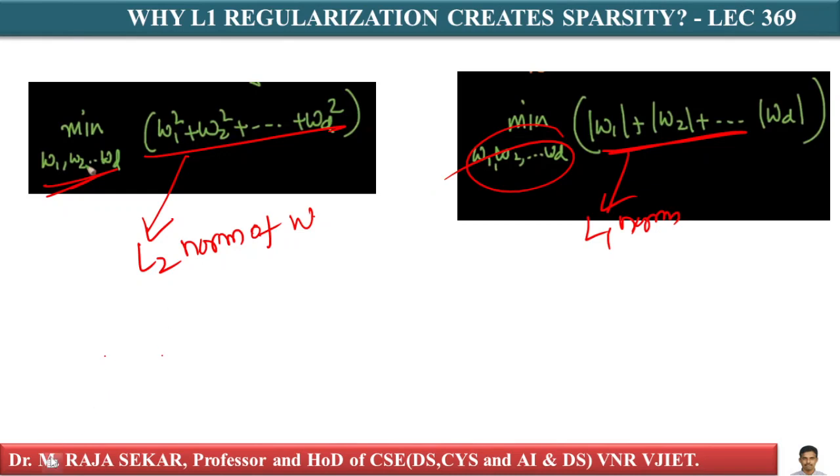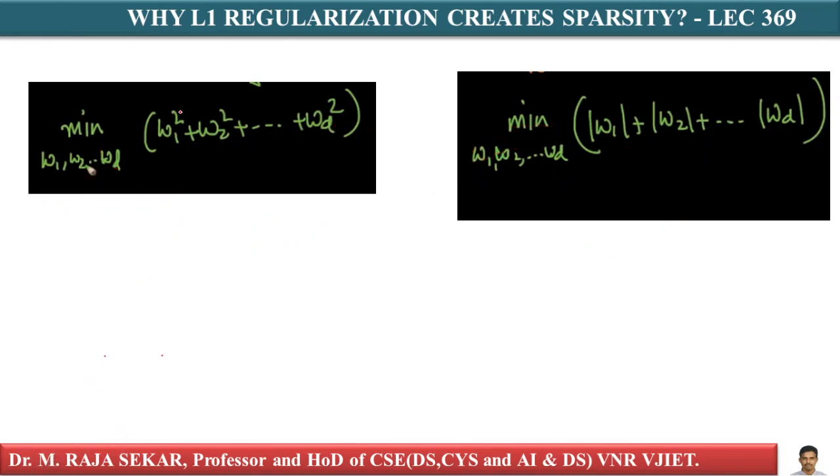If you observe carefully, W1 does not occur with any other W's. Similarly here also, W1 occurs only here. It does not occur with any other Wi's.